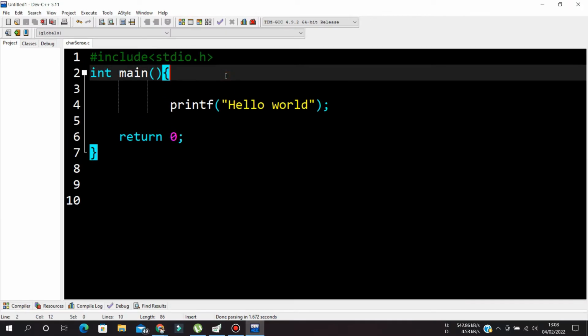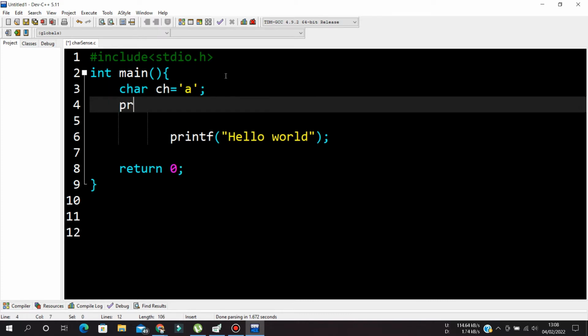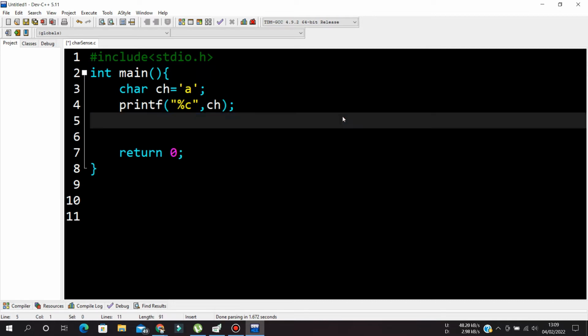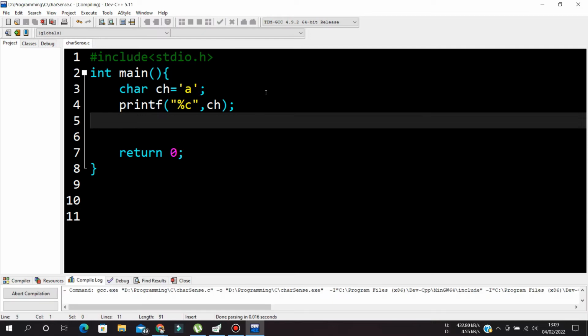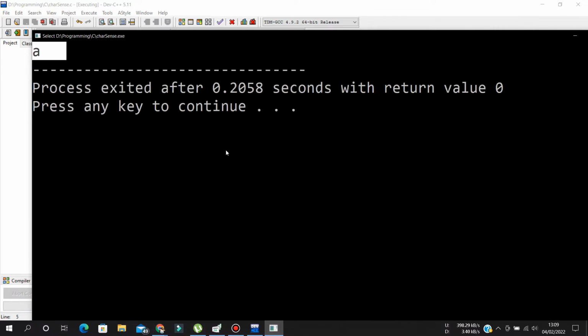So here, if I write char ch, there is a single character, it will accept a single letter a. Okay, and now I will try to print it. printf percentage c comma ch. I don't need this hello world. So if I run this, it gives me output of a.